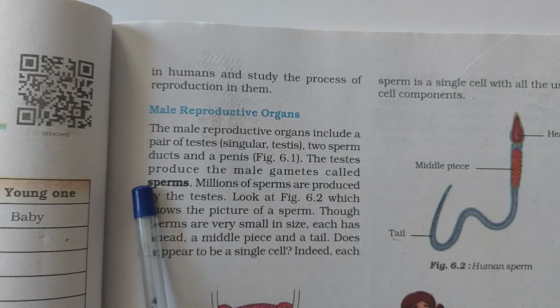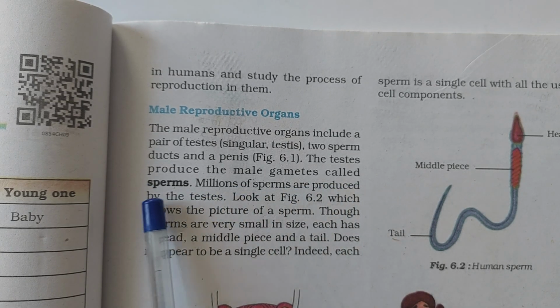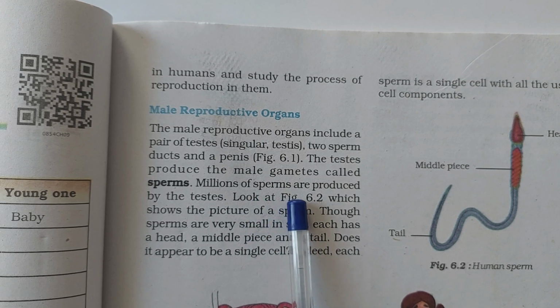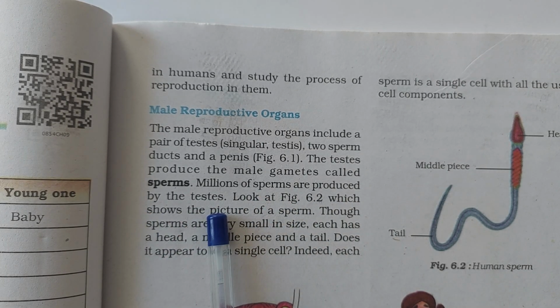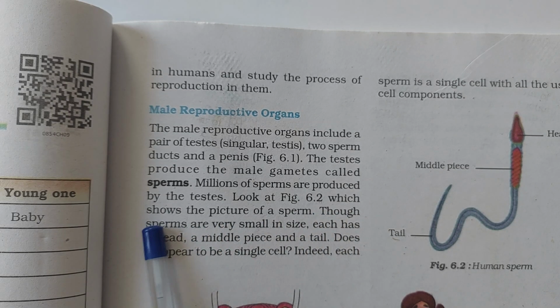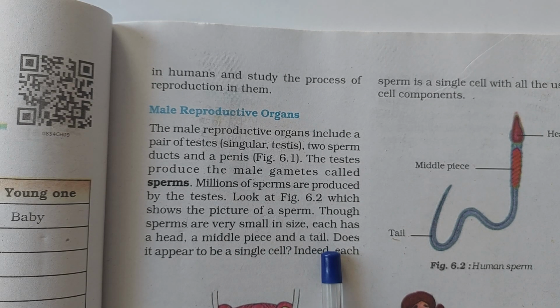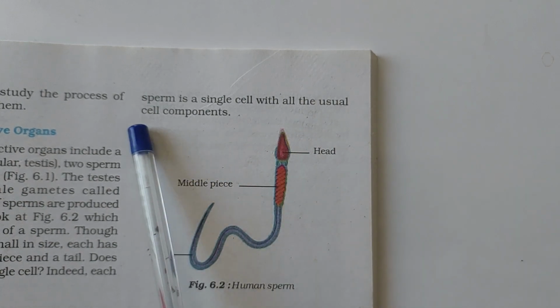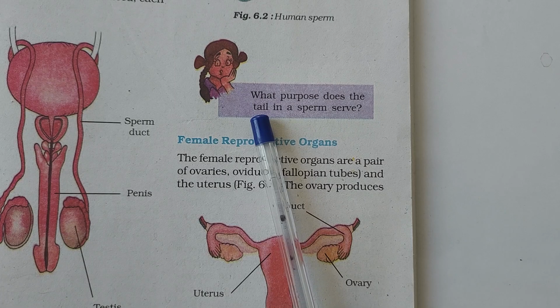Male reproductive organs. The male reproductive organs include a pair of testes, singular testis, two sperm ducts and a penis. The testes produce the male gametes called sperms. Millions of sperms are produced by the testes. Look at figure 6.2, which shows the picture of a sperm. Sperms are very small in size. Each has a head, a middle piece and a tail. Does it appear to be a single cell? Indeed, each sperm is a single cell with all the usual cell components.